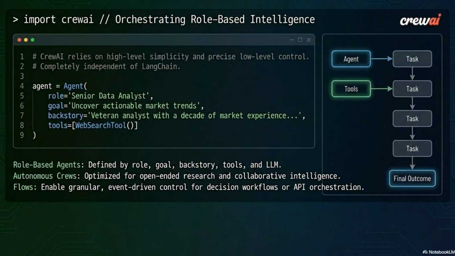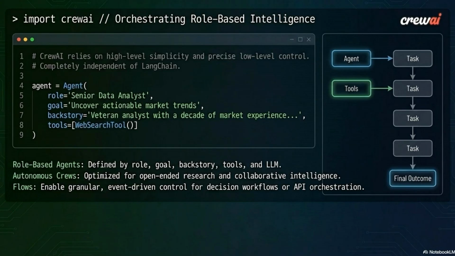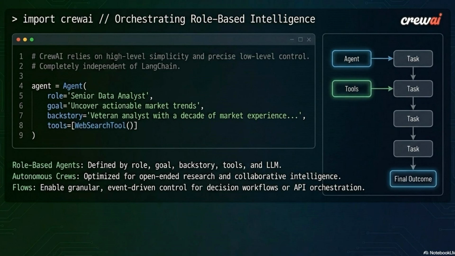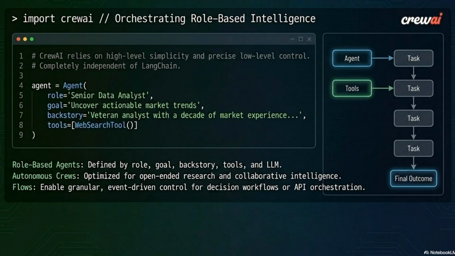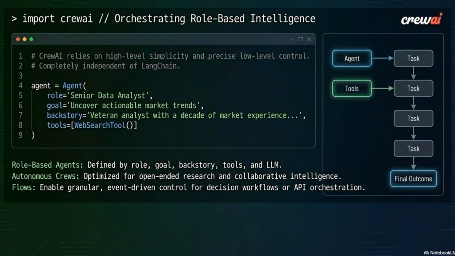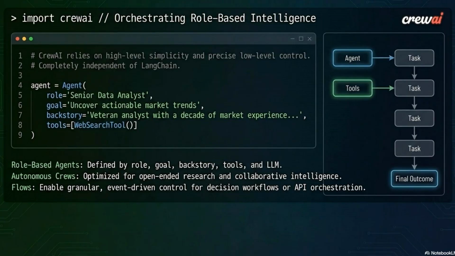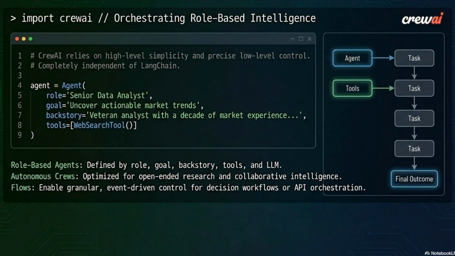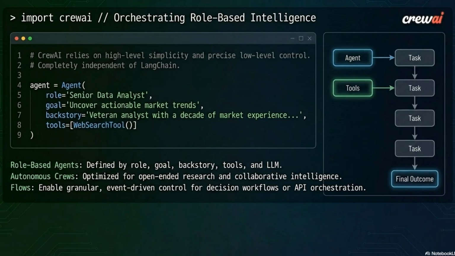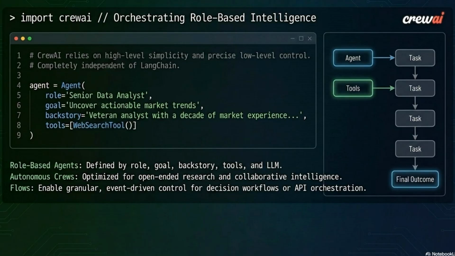This structure is not cosmetic. The role and backstory directly influence how the underlying LLM interprets tasks and generates outputs. A well-defined backstory is functionally equivalent to a precision system prompt. Beyond individual agents, CrewAI supports 2 coordination modes: autonomous crews, open-ended collaborative intelligence optimized for research and multi-step analysis; and flows, granular, event-driven control for decision workflows and API orchestration where strict sequencing matters. The architecture on the right shows how agents and tools chain into sequential tasks, converging on a final outcome.